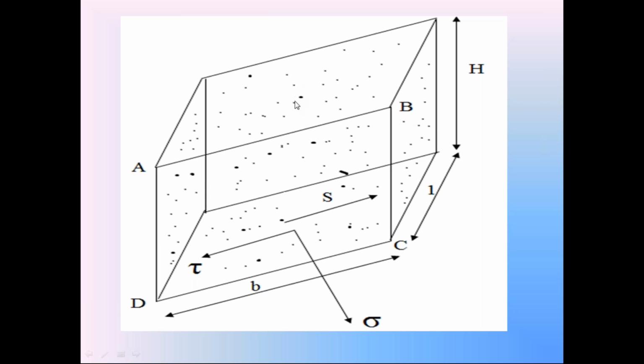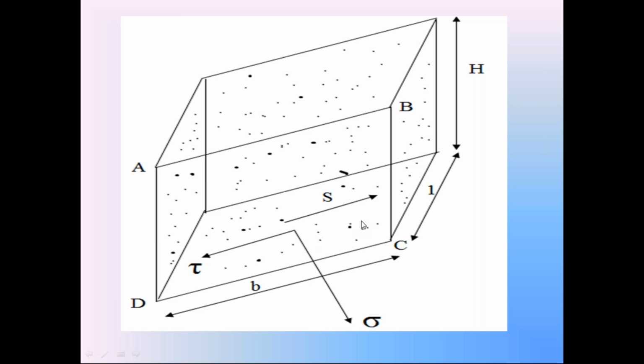We calculated the weight of this soil prism W. W is equal to gamma HB cos I. We resolve that weight W into two components. One is the normal component perpendicular to the surface CD. This is the failure surface. Dear students, please check this carefully. This is the failure surface CD. This is the soil slope AB. The top surface is the soil slope AB. The bottom is the failure surface CD.